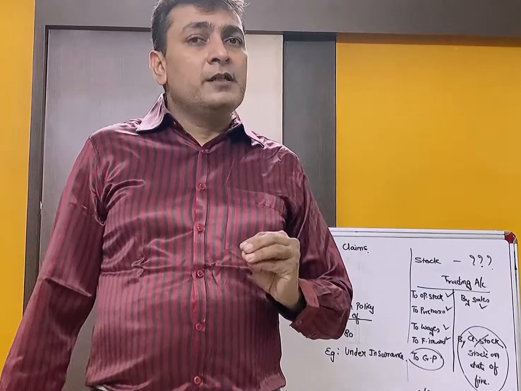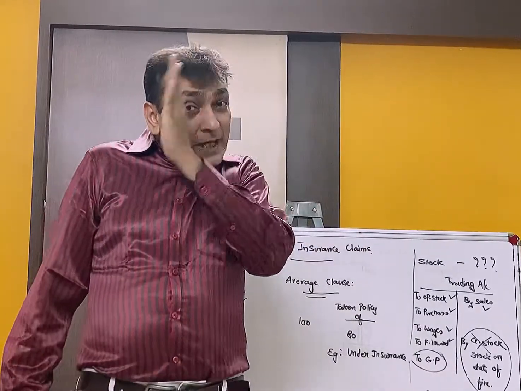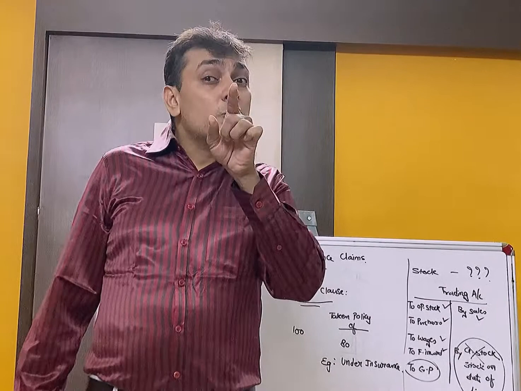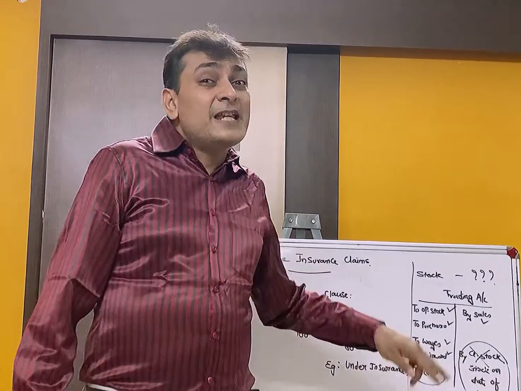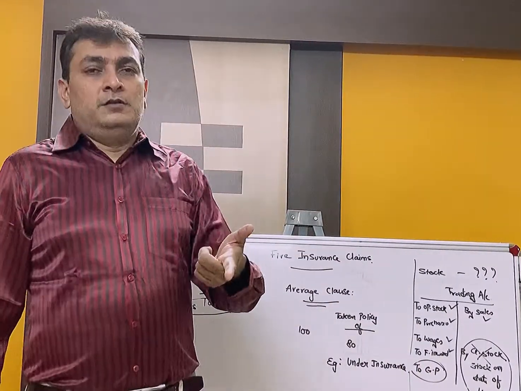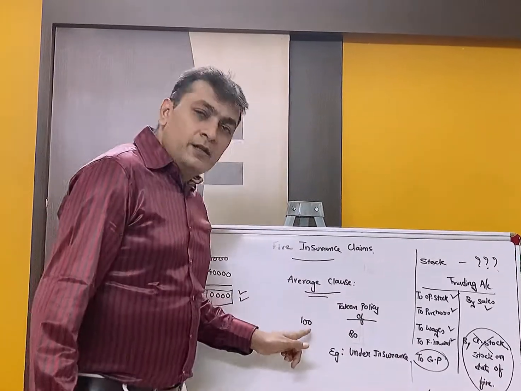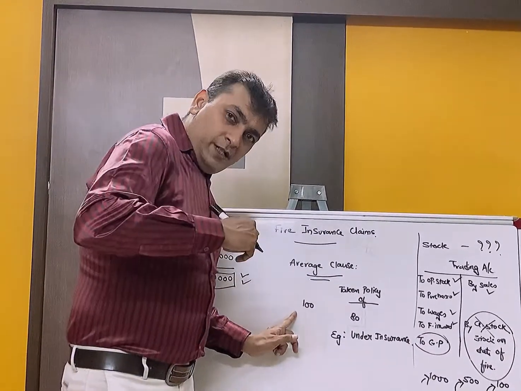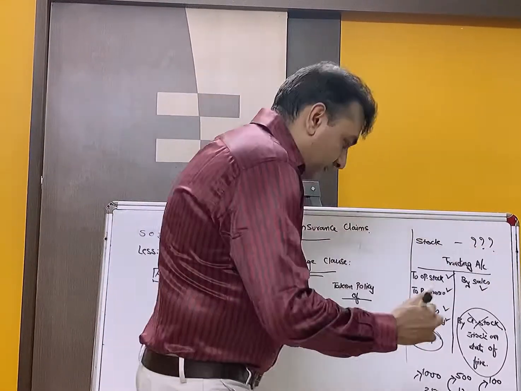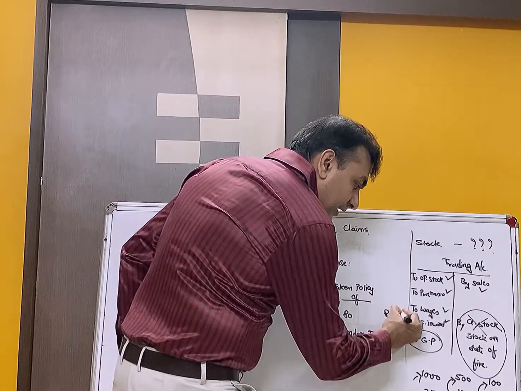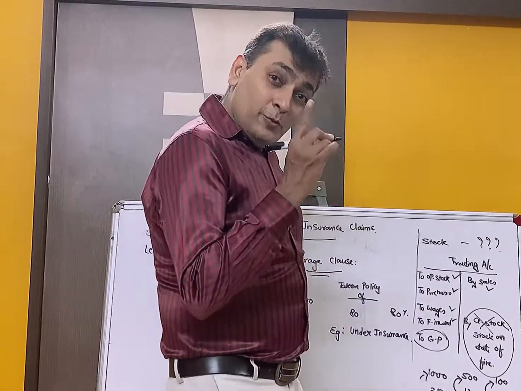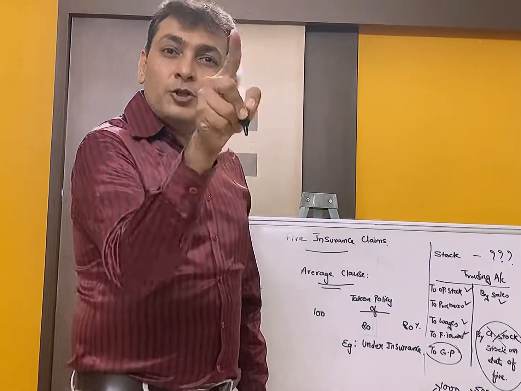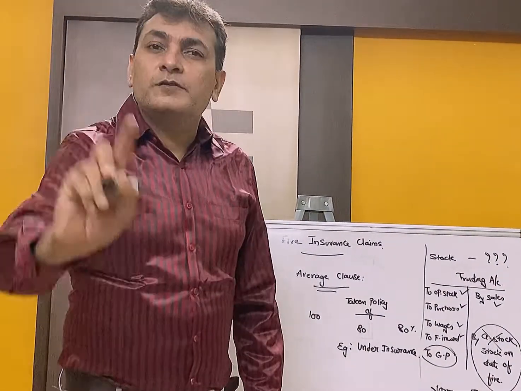When the insurance company pays us the claim, they will also pay in the same proportion. If there were goods of 100 and policy taken was 80, which is 80%, then whatever you claim, the insurance company will only give 80% of it.